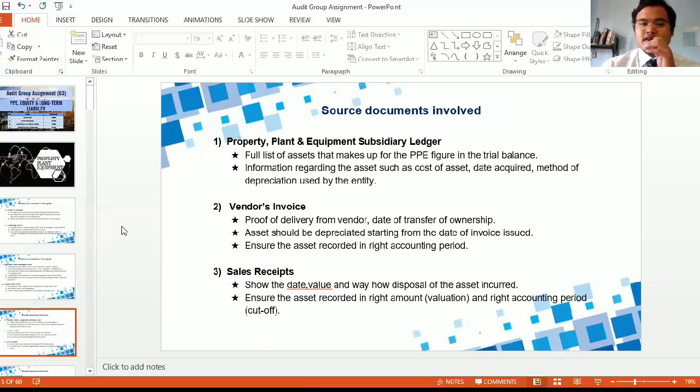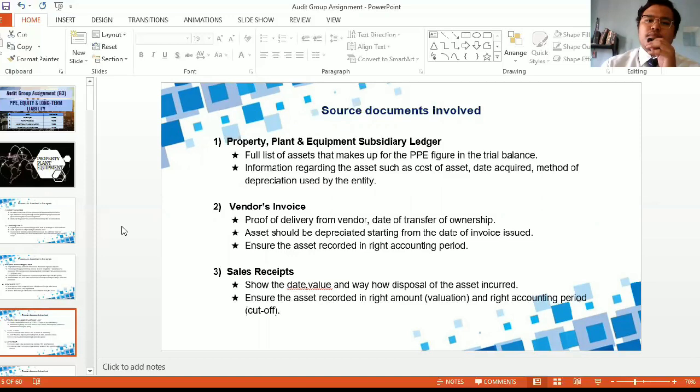There are several source documents that are important for the PPE cycle. First, the property, plant and equipment subsidiary ledger. This will provide the full list of assets that make up the PPE figure in the trial balance. So all the assets, high value or low value, will appear in this ledger.